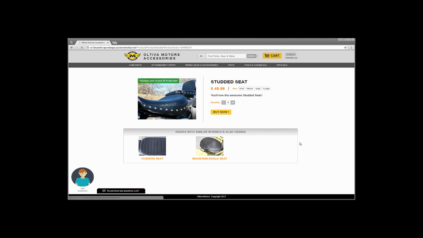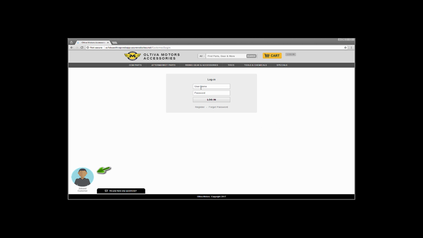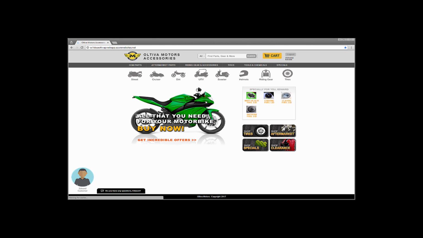We'll log out and switch personas to Edward. Edward also bought a motorcycle, but hasn't had it nearly as long. He's logging in using his credentials to see what specific offers are available for him. When he logs in, he sees a different set of products. In this case, he sees 4 products, specifically fuel lids for his motorcycle.